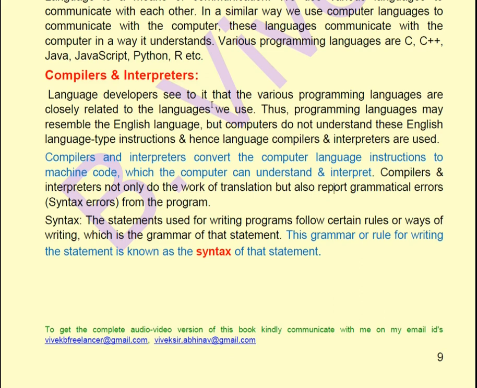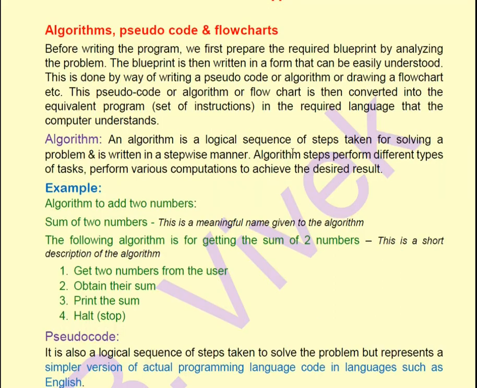For example, they may resemble the English language, but computers do not understand these English-like instructions, and therefore we use compilers and interpreters to convert the computer language instructions to the machine code which the computer can understand and interpret.